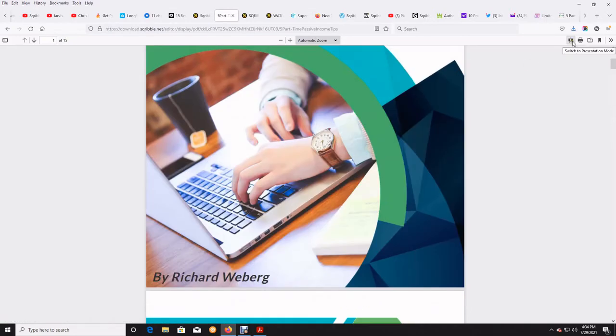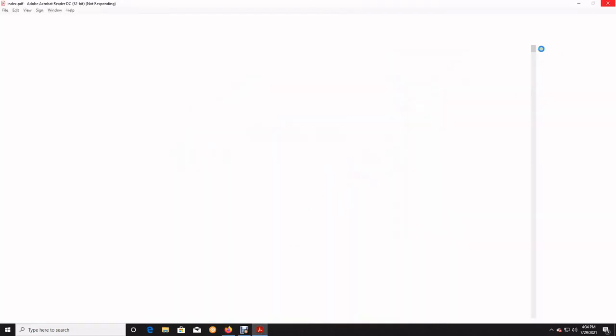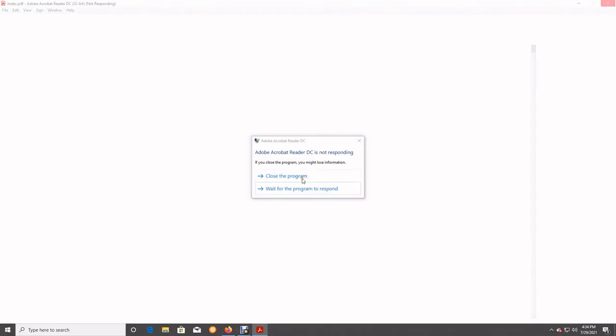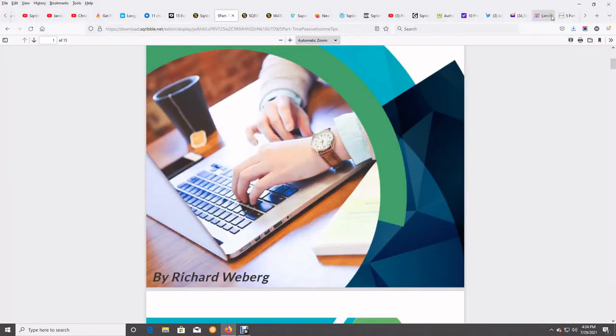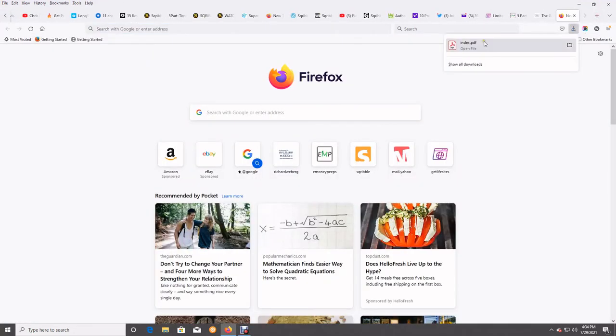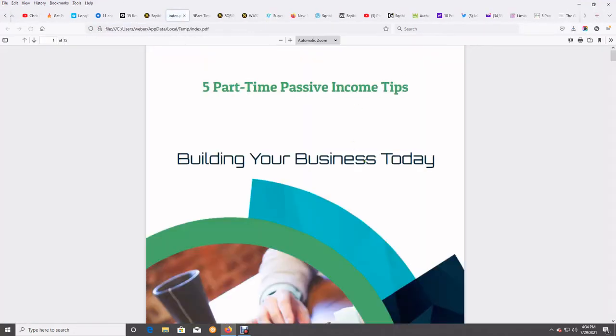Now I can just download it right here. Let's see if this has worked. I may have too much going on here. I'm going to have to close that out. Close program. Now I'll just download it from here, or I can do it from here. It's already downloaded actually, and there it is.